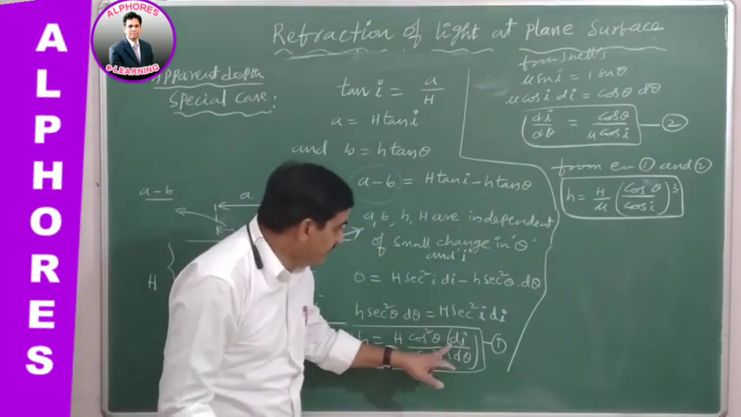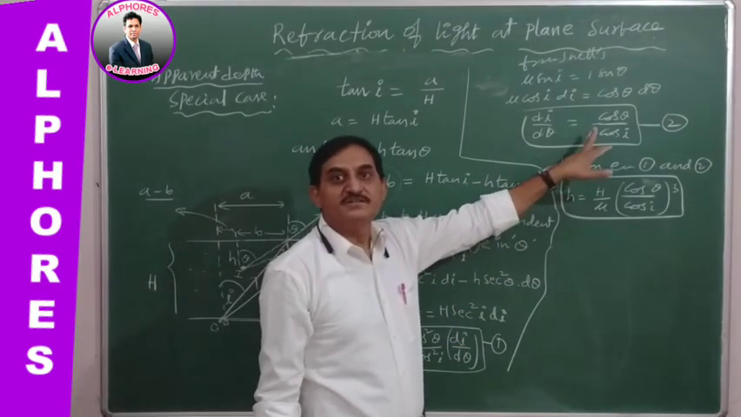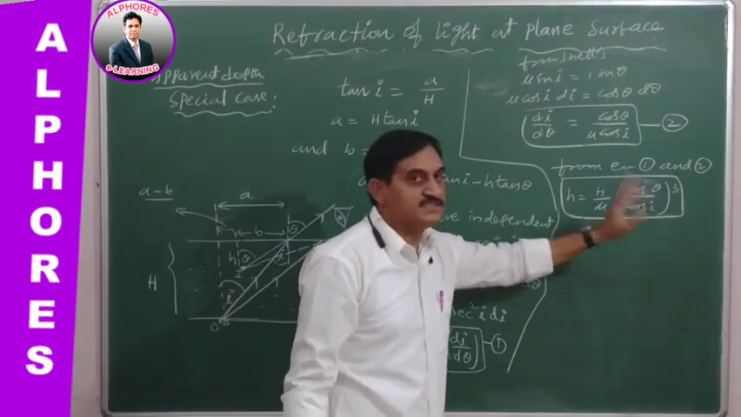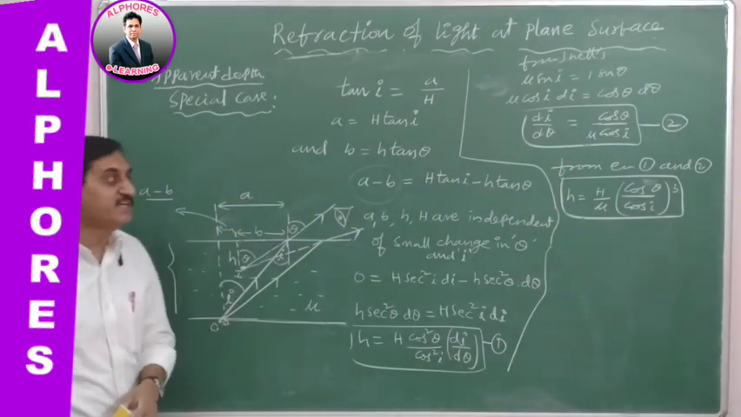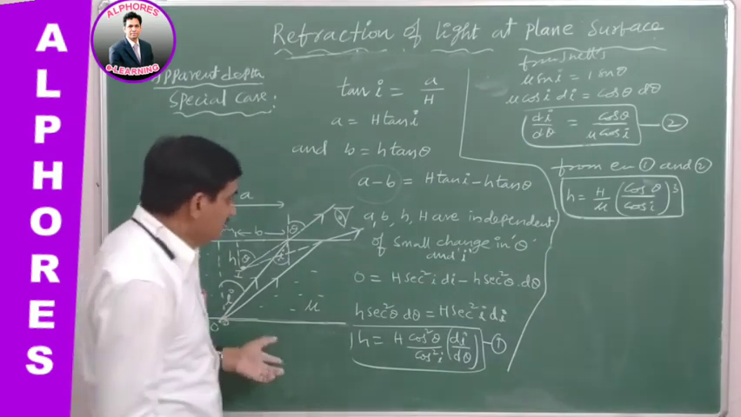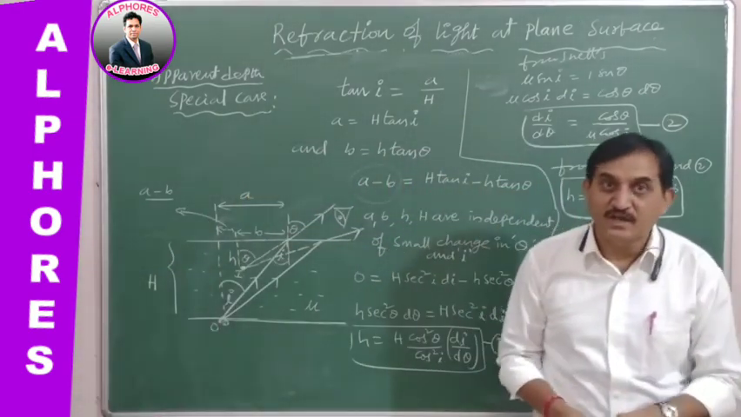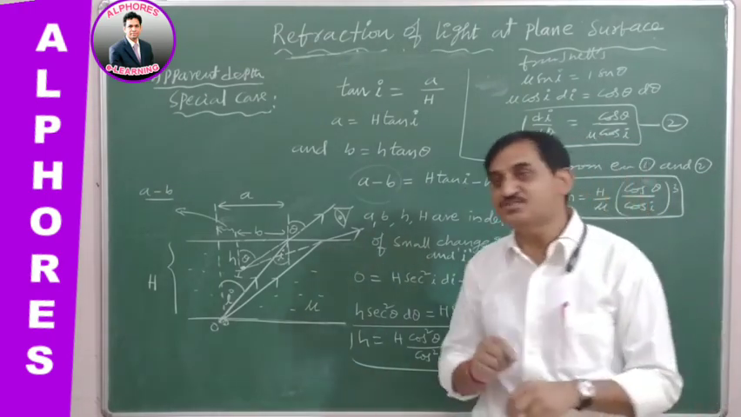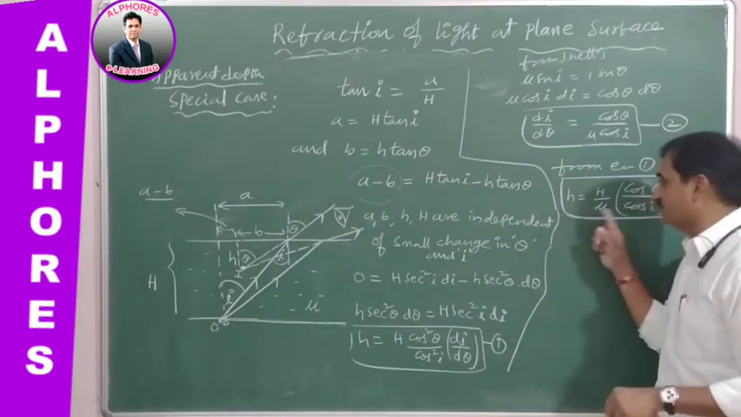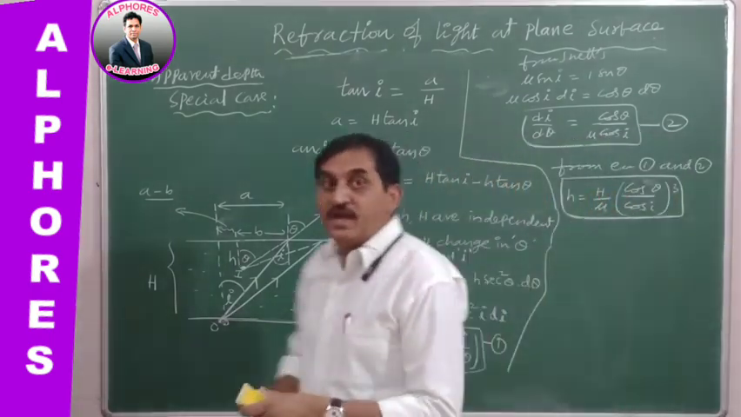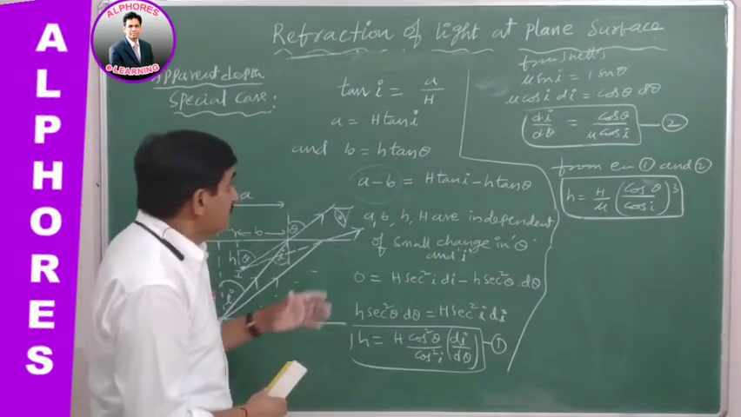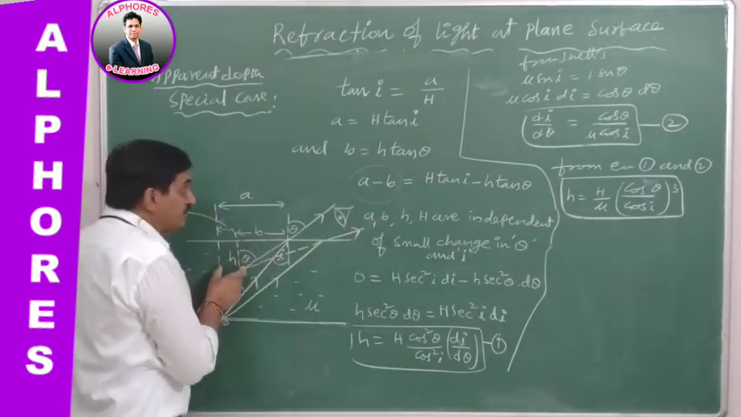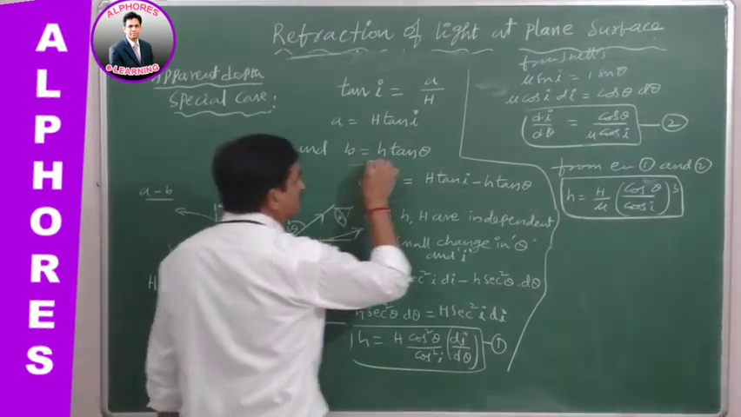So here, straight away, this value of di by d theta is substituted over here. From equations 1 and 2 you will get this answer. This is the apparent depth when the object is at a depth capital H and is observed from a considerable angle of vision. In such a case, apparent depth can be found by using this formula, but the horizontal shift can be found by using this other formula. This is also a very important formula.